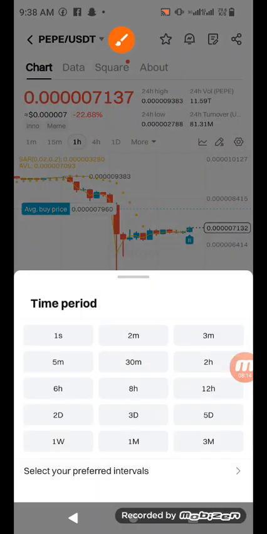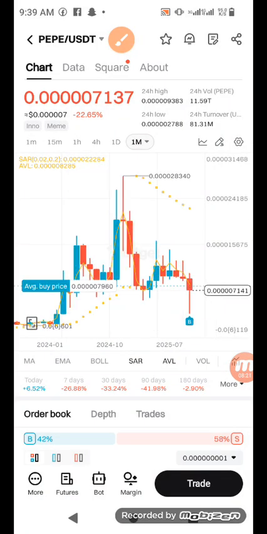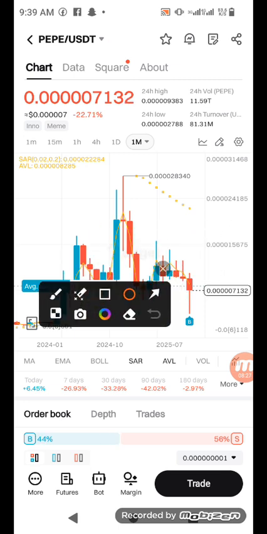I want to check the price of this token 1 month ago. Look at 1M. The highest price as of 1 month ago, look at it. You will not believe this. Look at this coin now. This is 0. You now have 5 zeros before you begin to have 7 whatever.